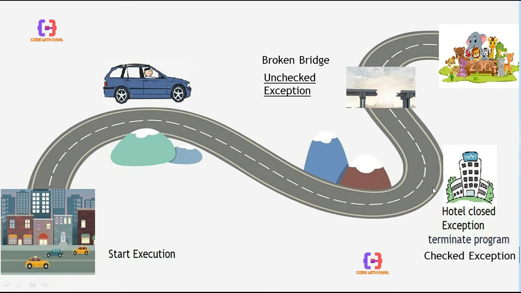These two kinds of exception may occur. One is the checked exception, which we define initially: if the hotel is closed, we continue our journey. The second one is the unchecked exception, because we don't expect it, so our program terminates directly. We can handle these two kinds of exception using exception handling.